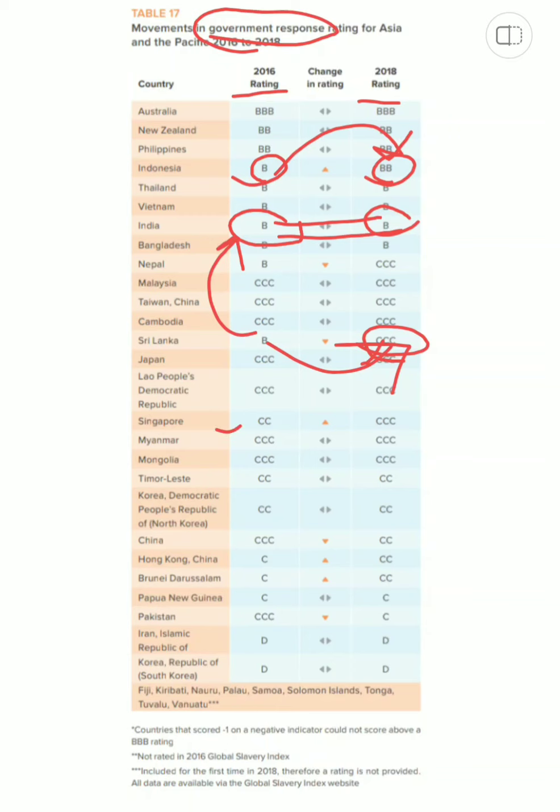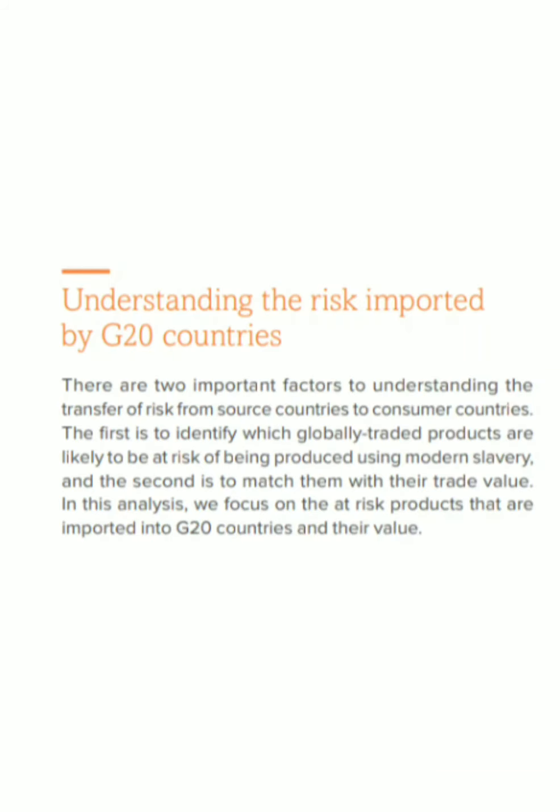Then Singapore has improved, China has deproved, then Hong Kong, China has improved, Brunei has improved, and then Pakistan has deproved. So all of these are rankings that can be helpful when we want to compare what we were and what we are. Now, there's one more section which I felt could be important for our answers.